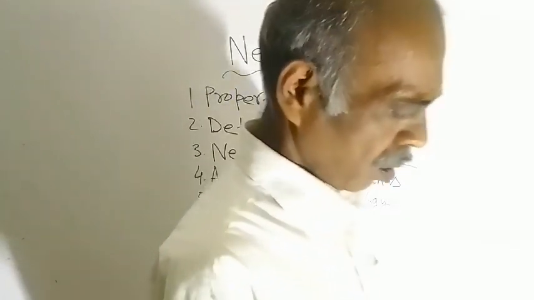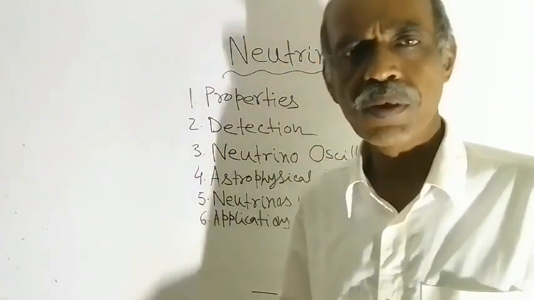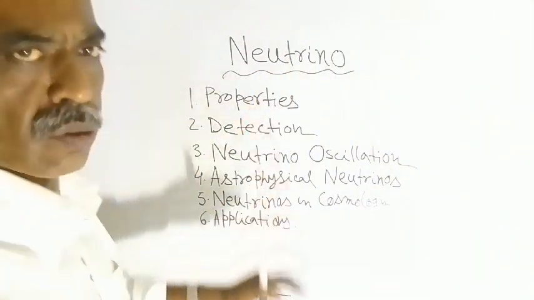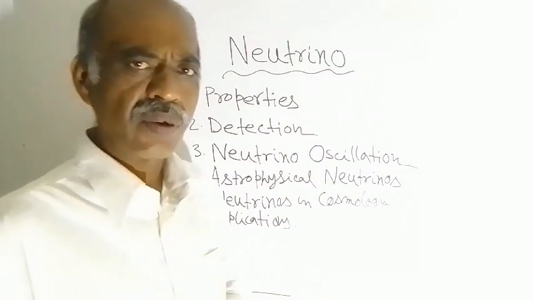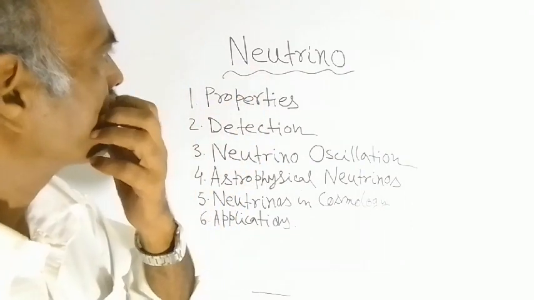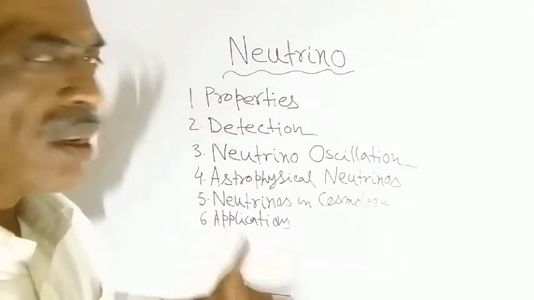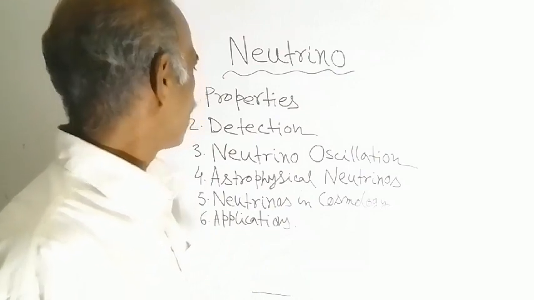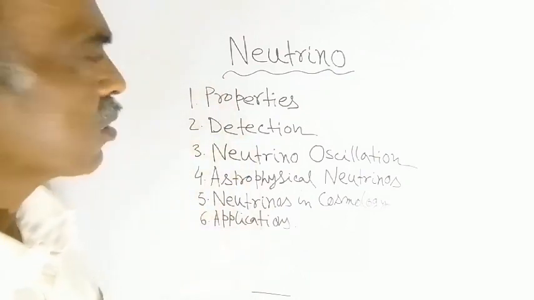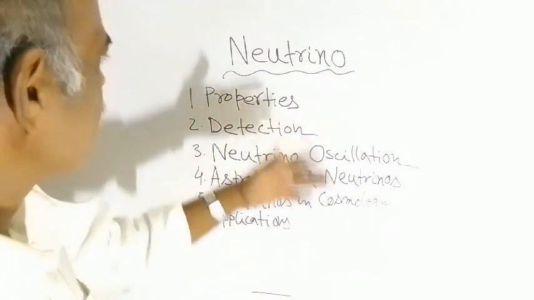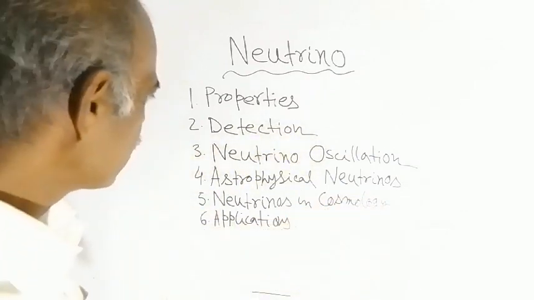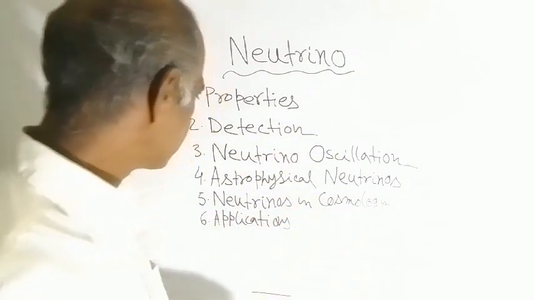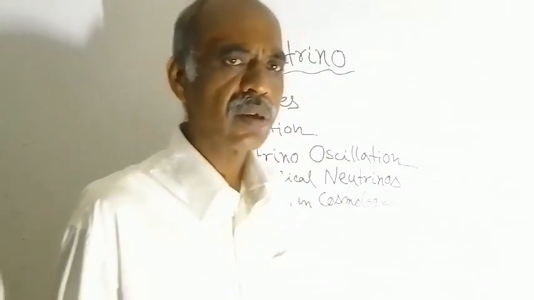Here I have come with this topic. Today's topic is neutrino. Can you see? Neutrino. It is a particle. In the study of particle physics, you will get this particle. Neutrino, plural is neutrinos. And these are the points which I am going to discuss: properties, detection, neutrino oscillation, astrophysical neutrinos, neutrinos in cosmology, and at last the applications.